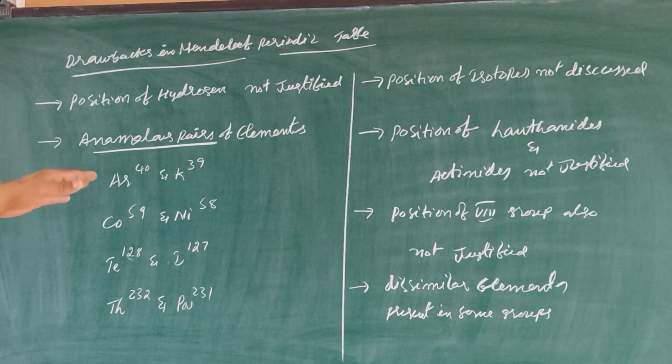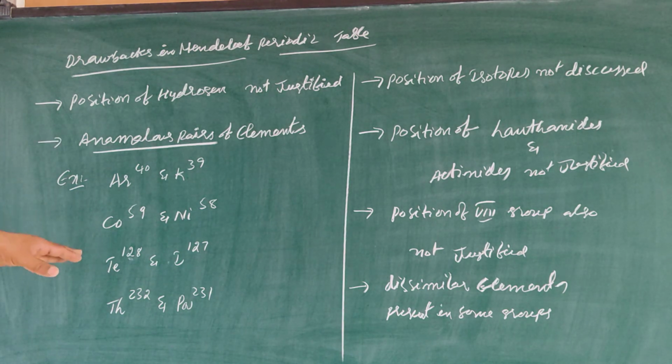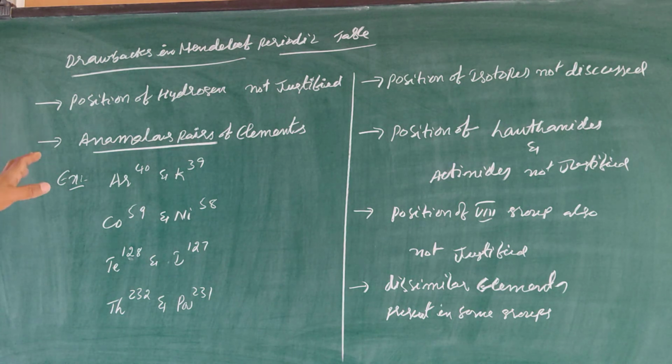Example, argon and potassium: argon 40, potassium 39. Cobalt and nickel: cobalt 59, nickel 58. Tellurium and iodine: tellurium 128, iodine 127. Thorium and protactinium: thorium 232 and protactinium 231. Here you can observe the atomic weights decrease. He arranged the table in increasing order of atomic weight, but in these 4 pairs there is a decrease in atomic weight. He could not explain why it happened like that.